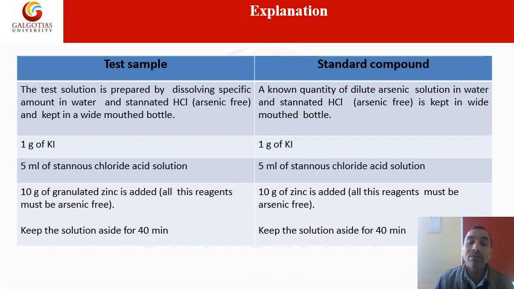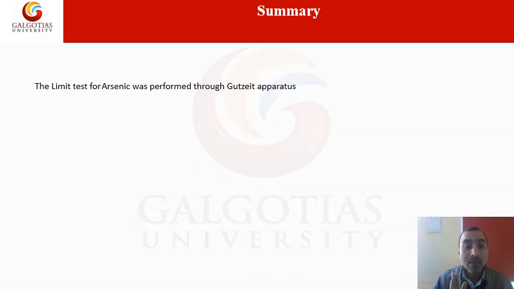After 40 minutes we will observe which stain is darker and which stain is lighter.